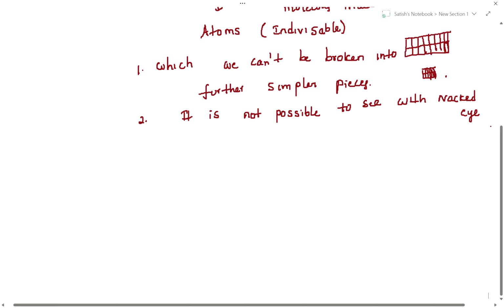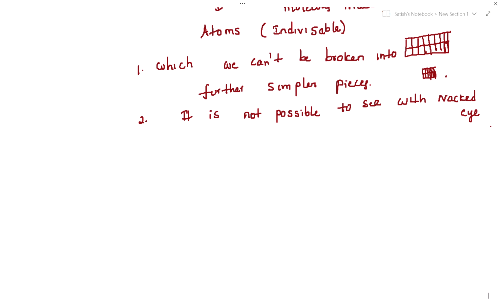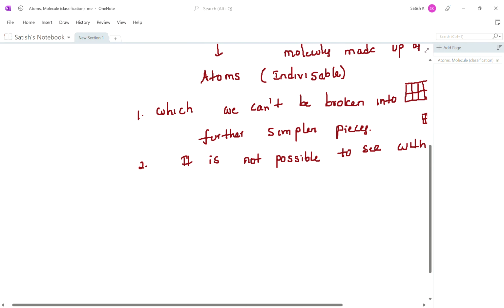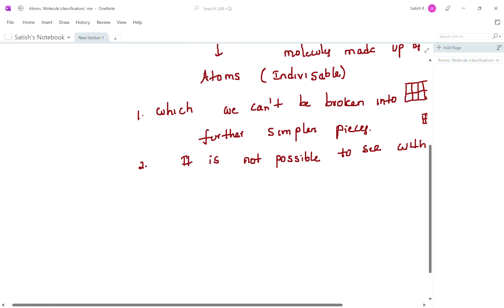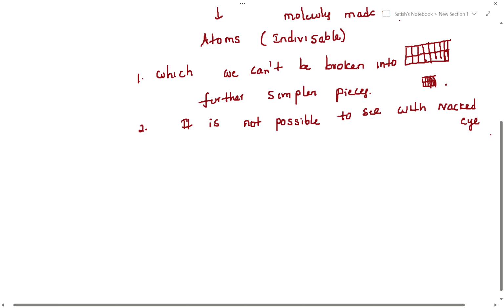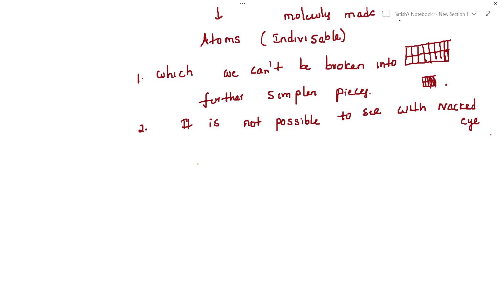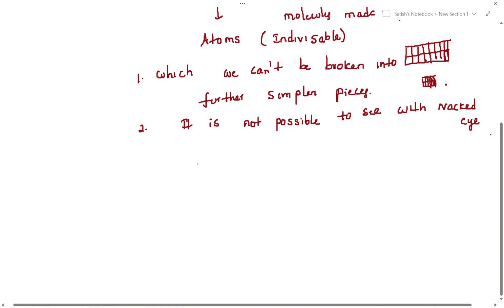Okay, let me write that point here. It is not possible to see with the naked eye. What is the next point I said, guys? Which can take part in chemical reaction.